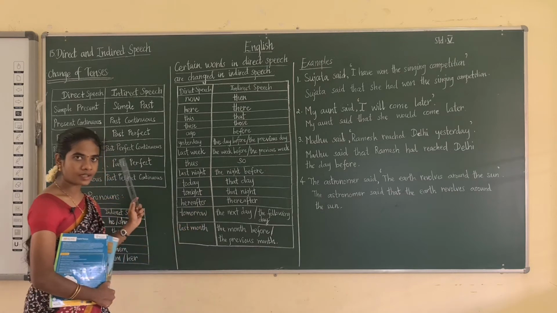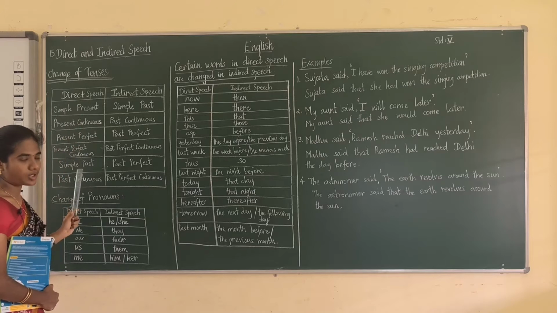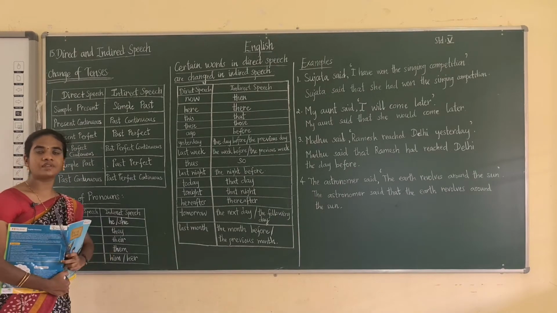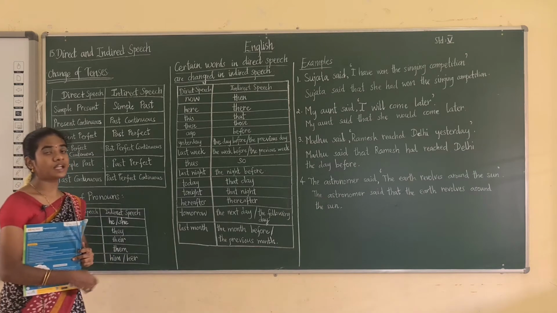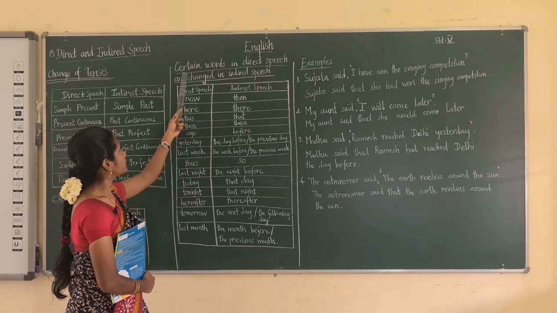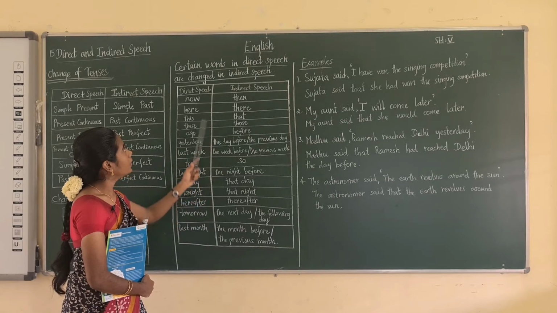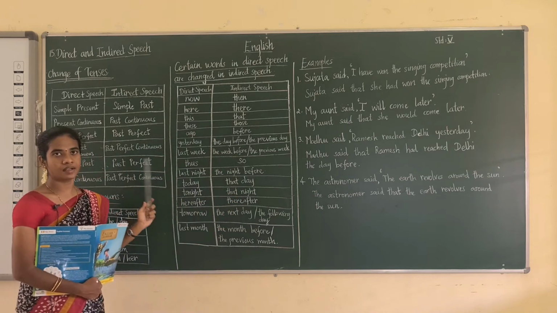Students, are you clear with this three-column table? First you have to change the tenses accordingly, and you have to change the pronoun. In indirect speech, if you are given the pronoun, you have to just change the pronoun. If they are given the name, you can write the name directly. And certain words are changed in the indirect speech. Students, are you clear with this?